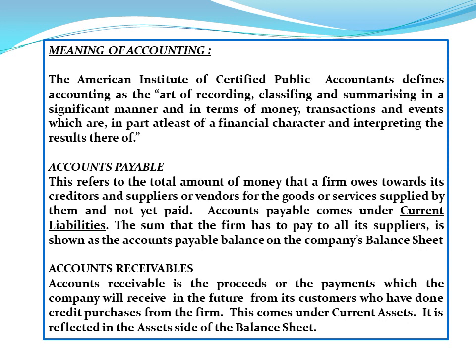Accounts payable. This refers to the total amount of money that a firm owes towards its creditors and suppliers or vendors for the goods or services supplied by them and not yet paid. Accounts payable comes under current liabilities. The sum that the firm has to pay to all its suppliers is shown as the accounts payable balance on the company's balance sheet.